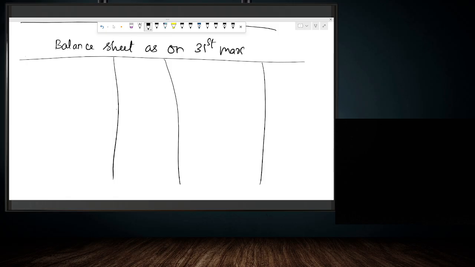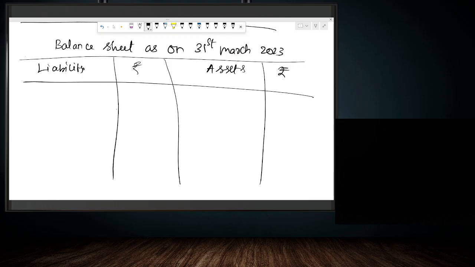We have the asset side, amount, then liability side. On the asset side, we have the fixed asset. What is the amount of the fixed asset? It is 26 lakh. It is given in the question.